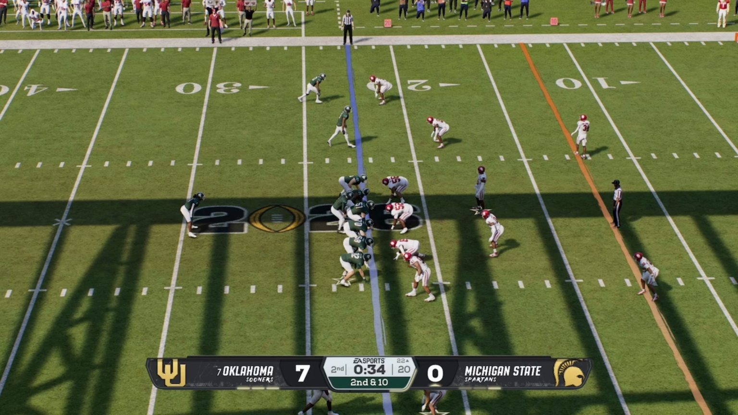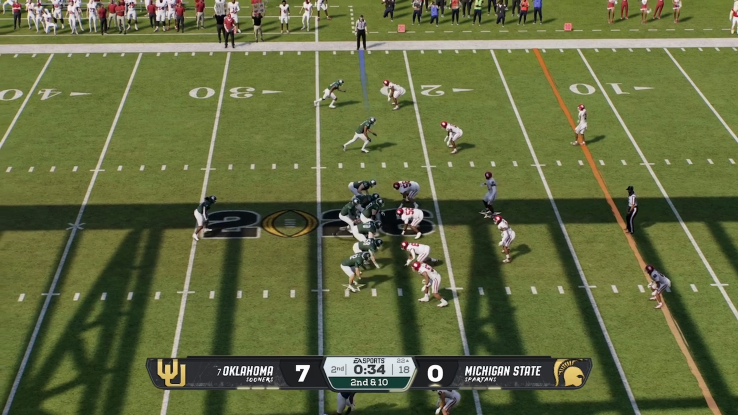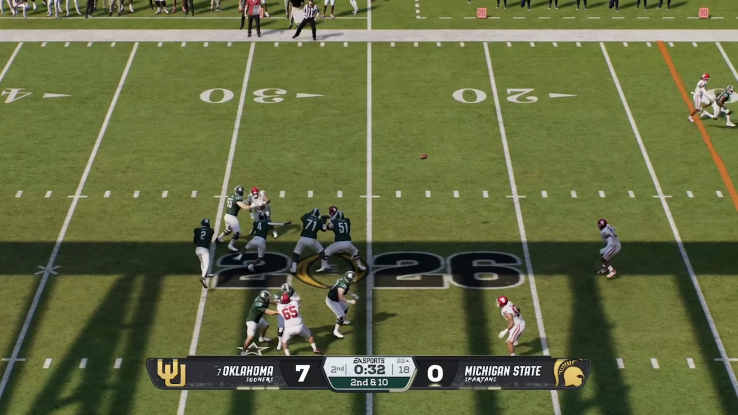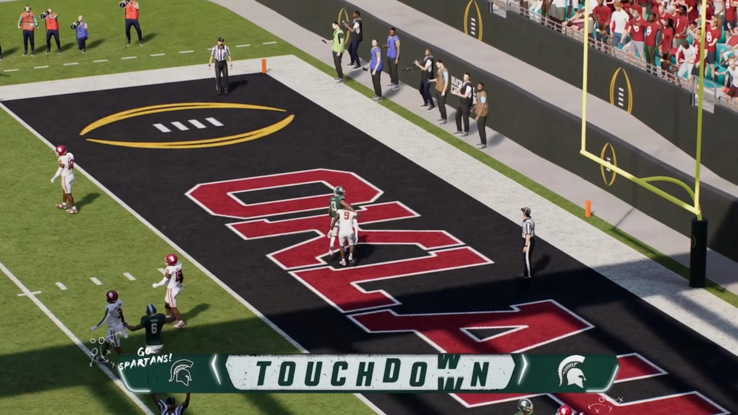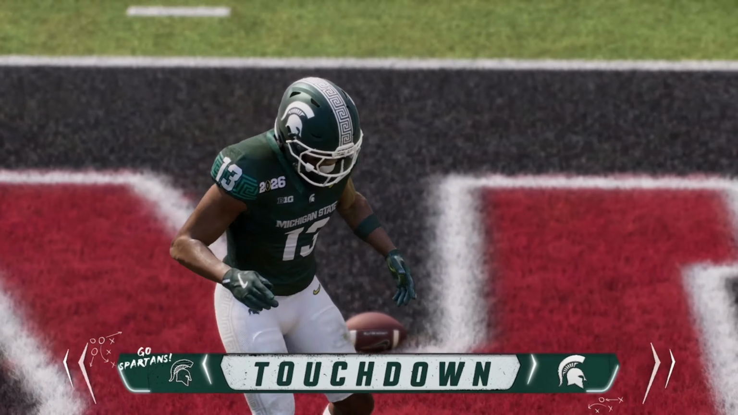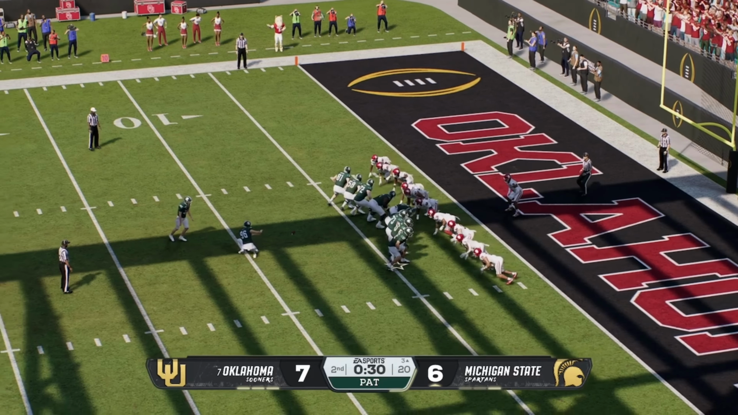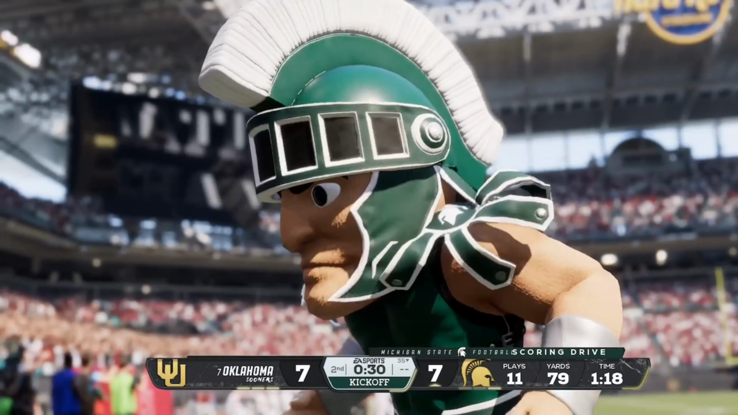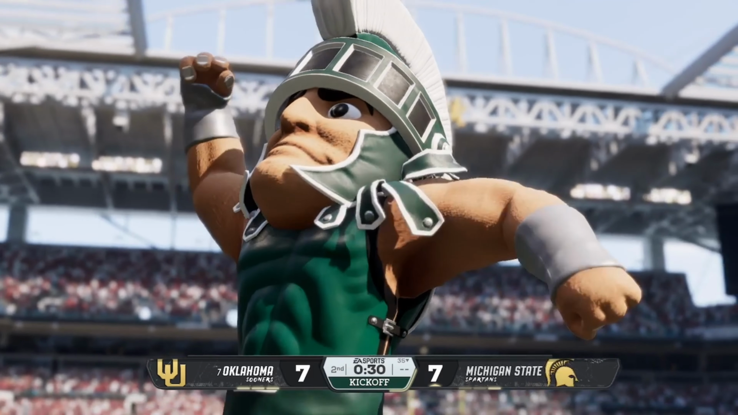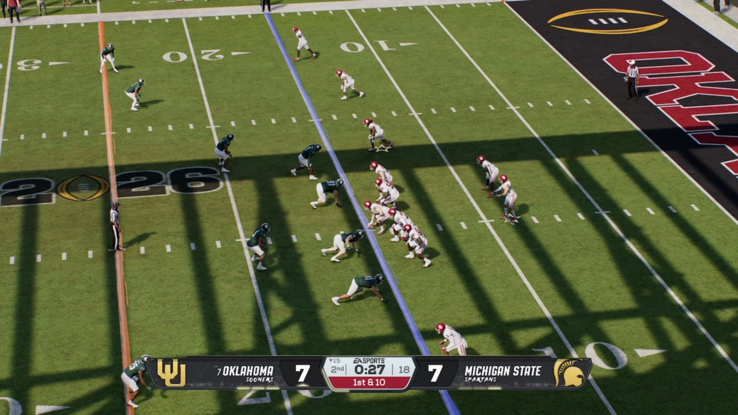Michigan State needs a big play here on 2nd and 10. Can they make something of it? Looks back, finds him, and he's in the end zone. It's a Michigan State touchdown to match. What a play. And now up, and it is good as 7-7. And I think Oklahoma's just going to run the ball out for the rest of the half.